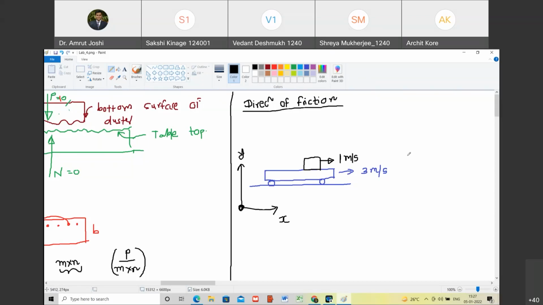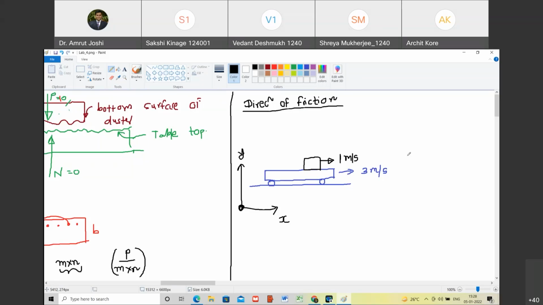Now, as these two objects are exhibiting different velocities, it is obvious that they are sliding over one another. Do you agree with me? Yes, sir. अगर स्लाइडिंग नहीं रहता तो ऐसे डिफरेंट वेलोसिटीज होते ही नहीं, they both will move with the same velocity. Agreed? Yes, sir.